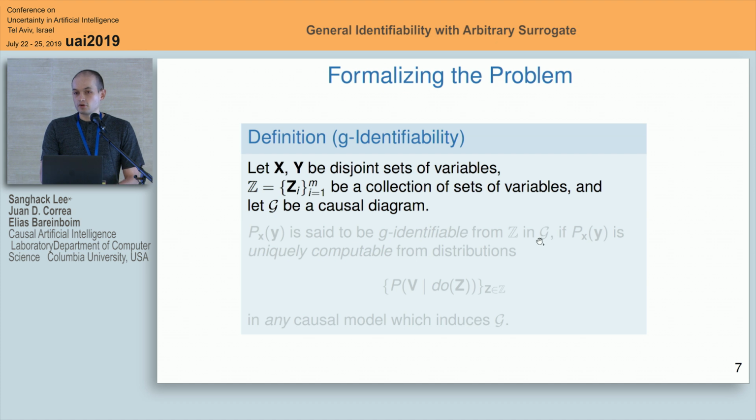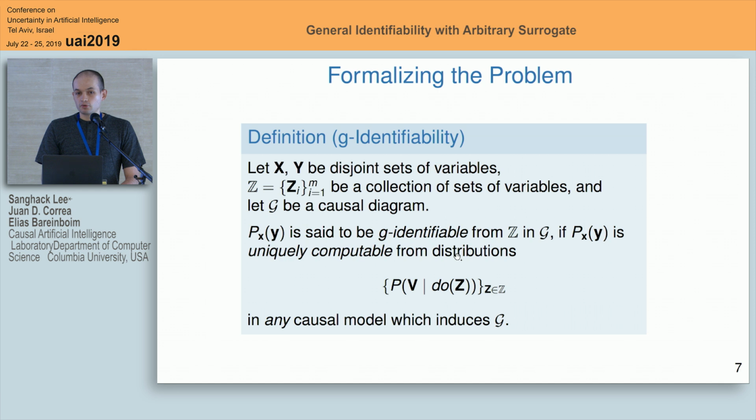And again, we have a causal diagram encoding our assumptions. Then we say that a query p sub x of y is g-identifiable from this set of experiments and the diagram if it can be uniquely computable from the corresponding distributions for these experimental conditions in every model that satisfies the assumptions in G.